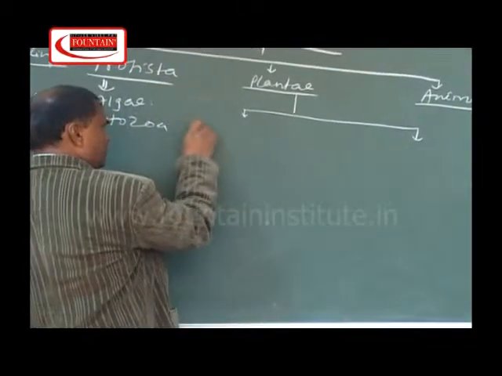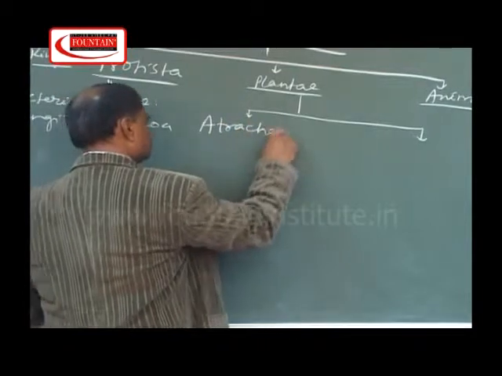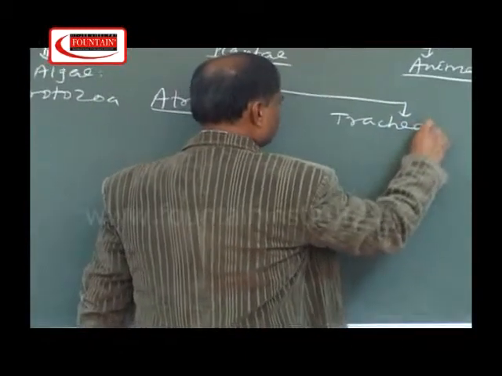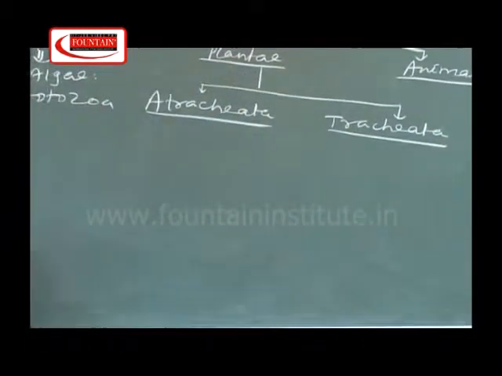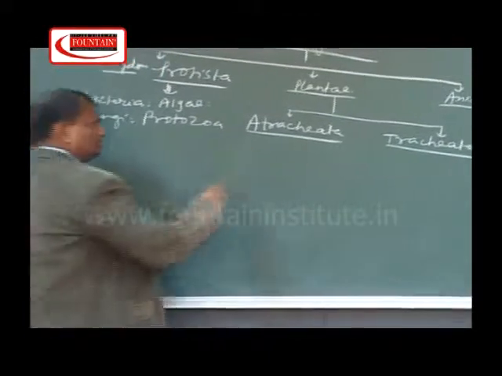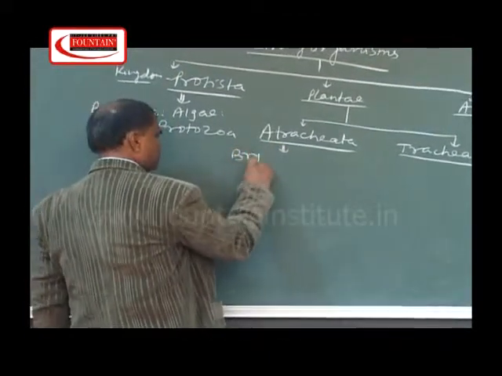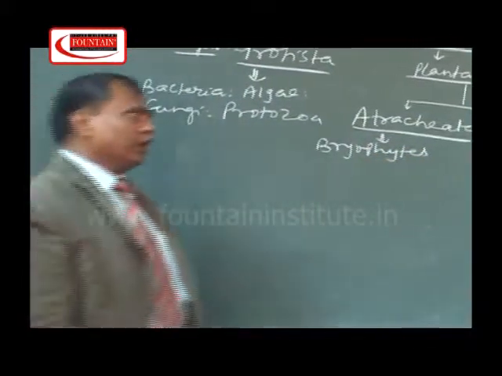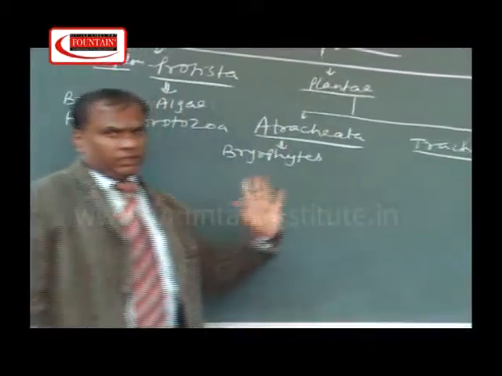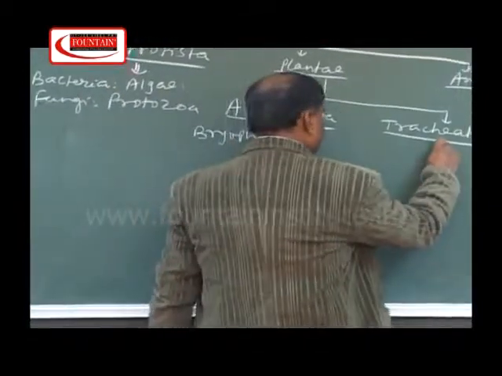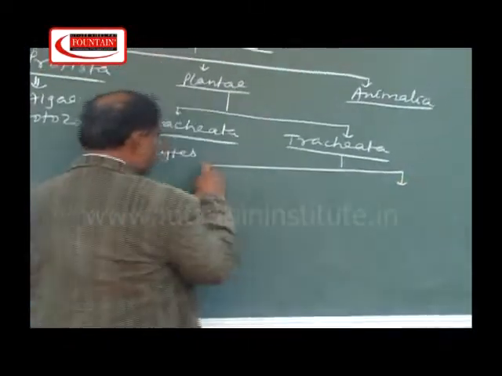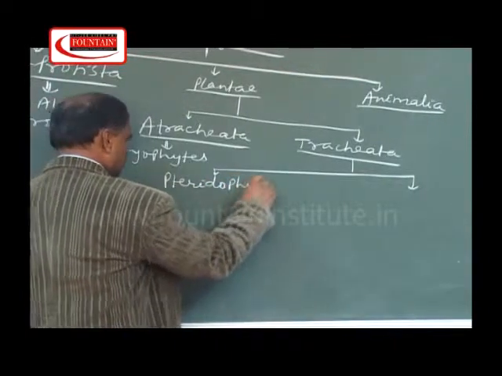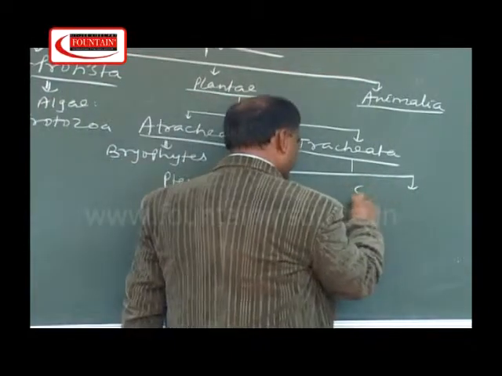2 groups, that is Atrachata and Trachata. In Atrachata, non-vascular plants are placed, that is bryophytes. Bryophytes are non-vascular cryptogams, and in Trachata vascular tissue is present, and this Trachata is divided into 2 parts, that is pteridophyta and spermatophyta.